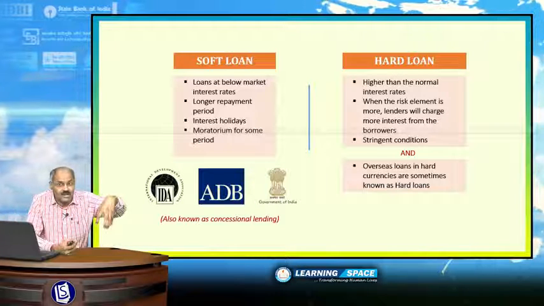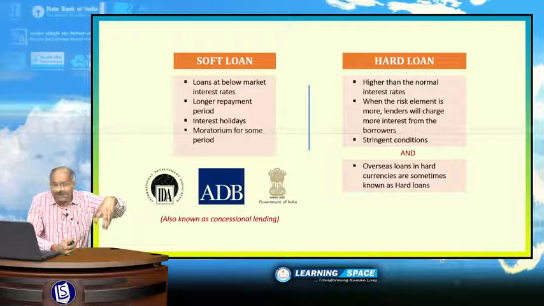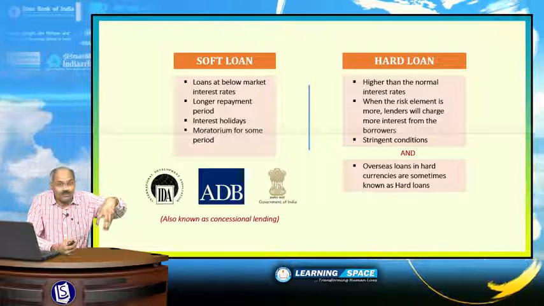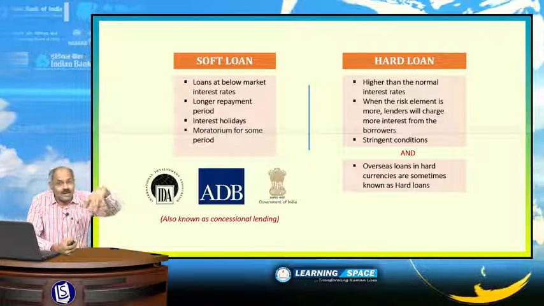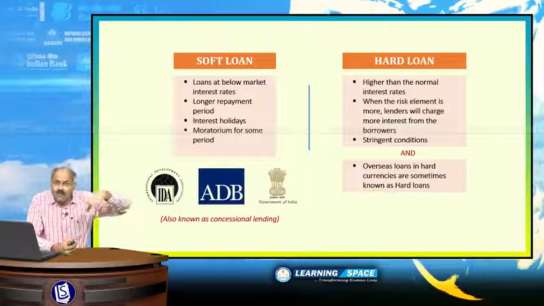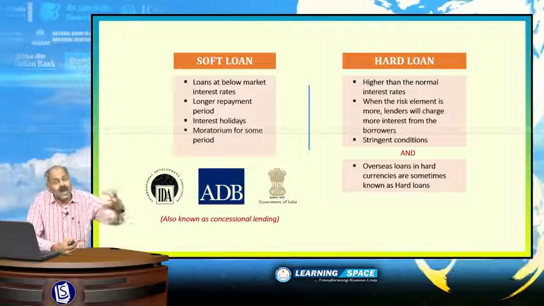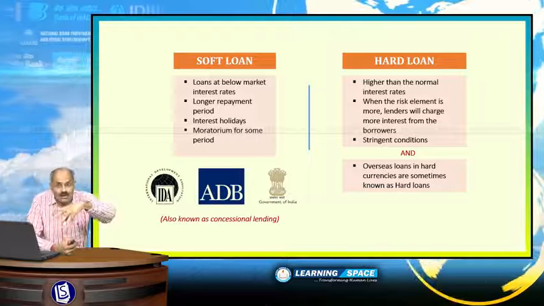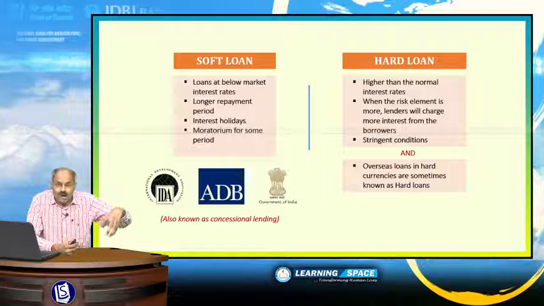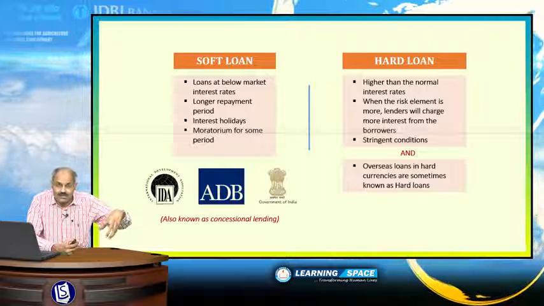You may ask, what is IDA? IDA is International Development Association. This is the wing of World Bank, and ADB, Asian Development Bank. Sometimes these type of multilateral institutions and governments give soft loans considering the socio-economic aspects.